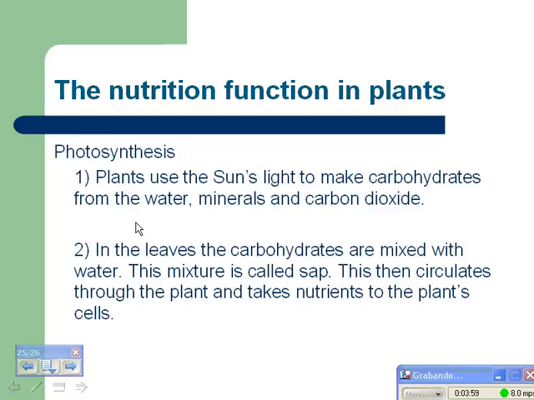Photosynthesis. Plants use the sun's light to make carbohydrates from the water, minerals, and carbon dioxide. In the leaves, the carbohydrates are mixed with water. This mixture is called sap. This then circulates through the plant and takes nutrients to the plant's cells.